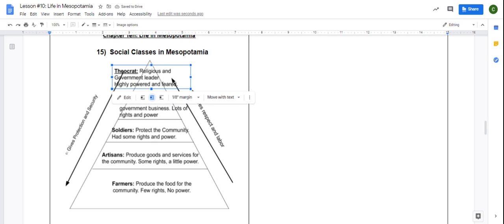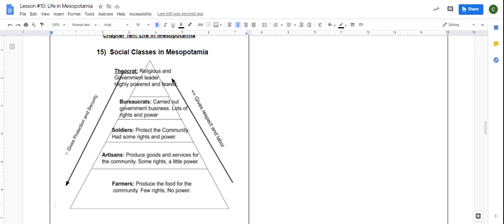They're the religious and government leader, which gives them quite a bit of power because the people in the religion believe that the theocrat is a god, and the people who are not involved in the religion but are still religious respect the person as a king. So you doubly don't want to mess with a theocrat.